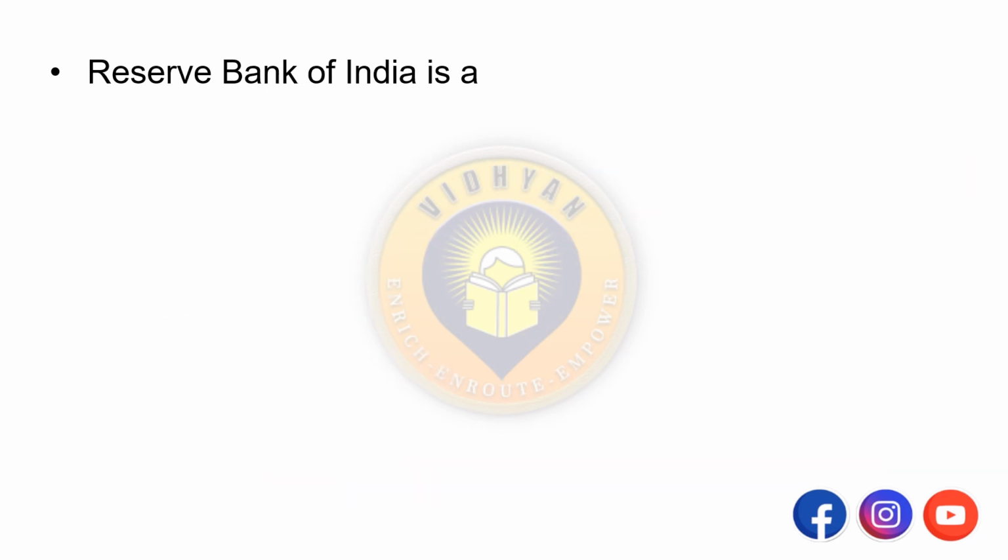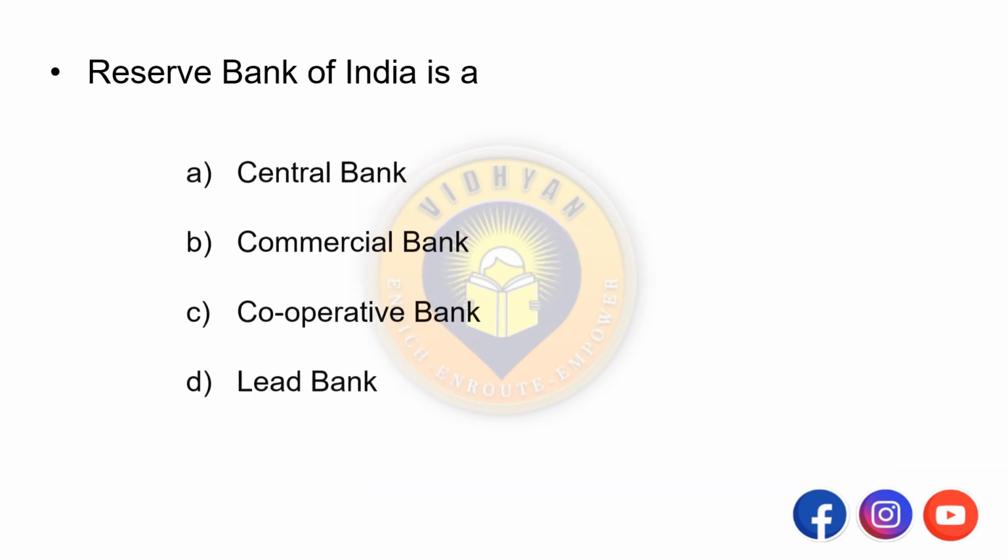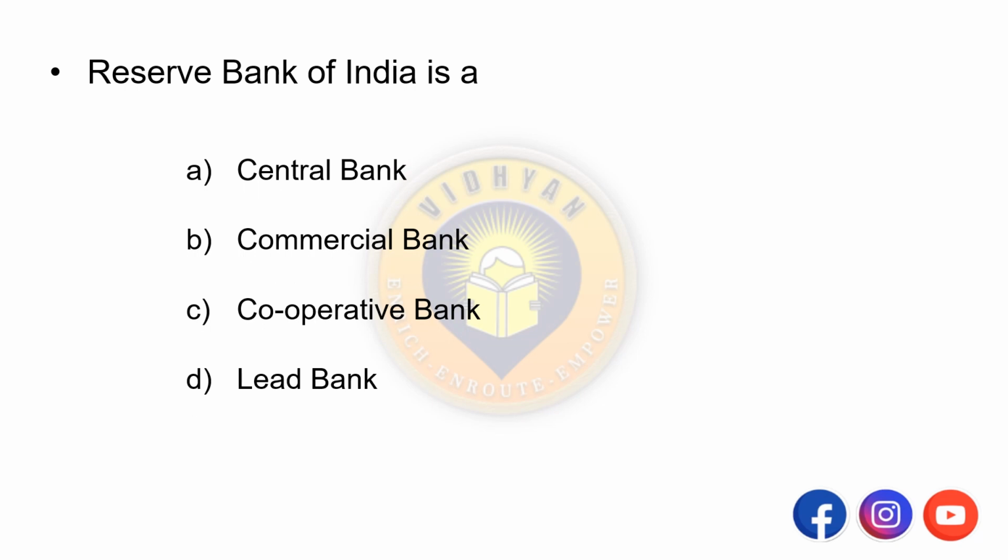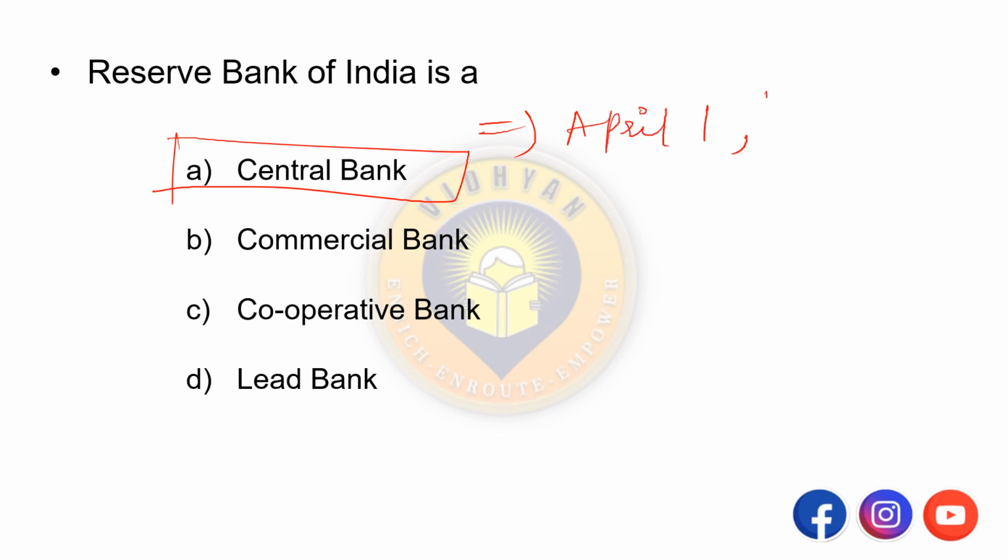Reserve Bank of India is A. Central Bank, B. Commercial Bank, C. Cooperative Bank, D. Lead Bank. So the answer is Central Bank. Reserve Bank of India is also called the Central Bank of India. Established when? April 1st, 1935, following the RBI Act of 1934.